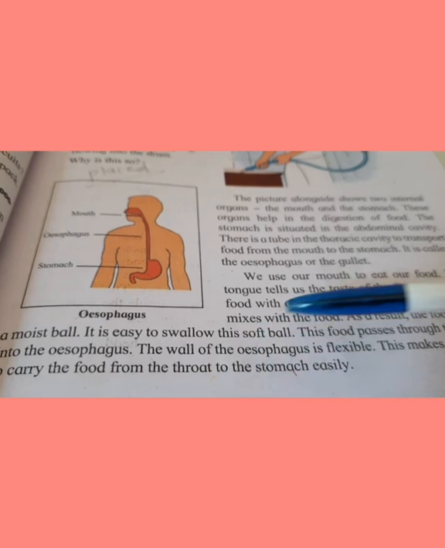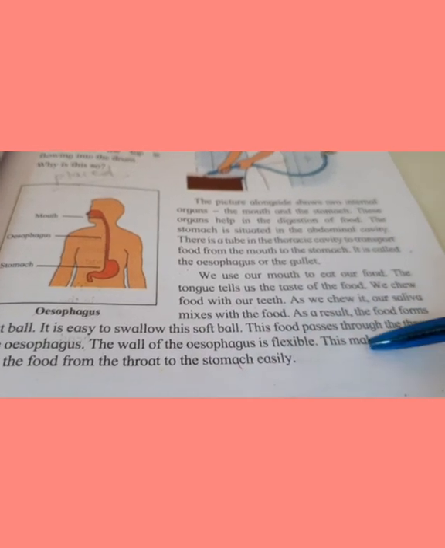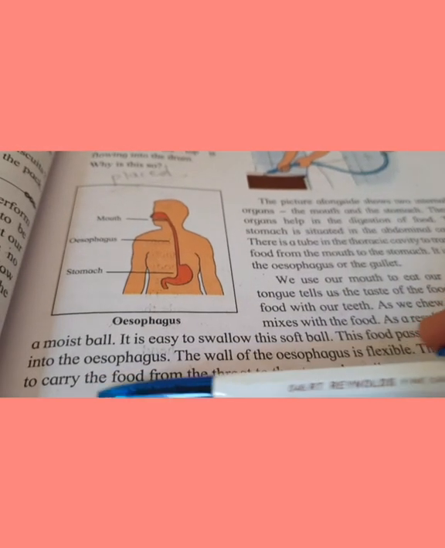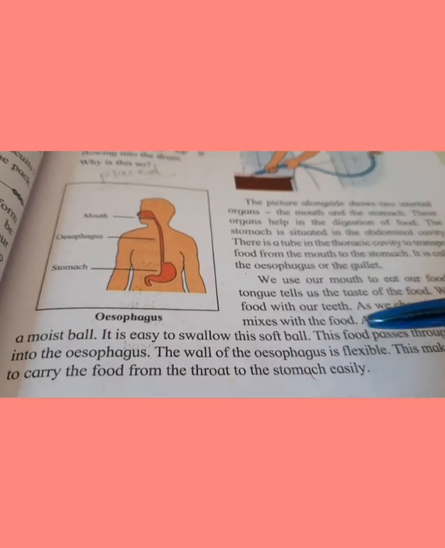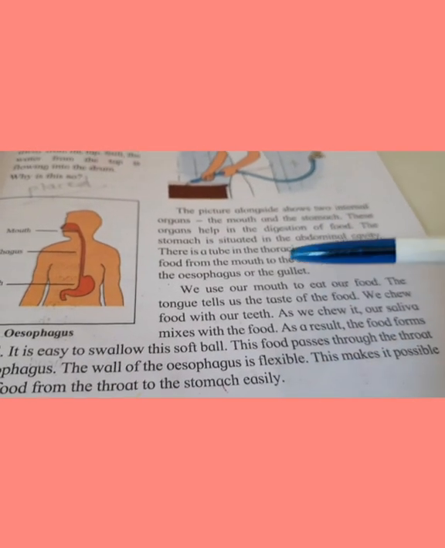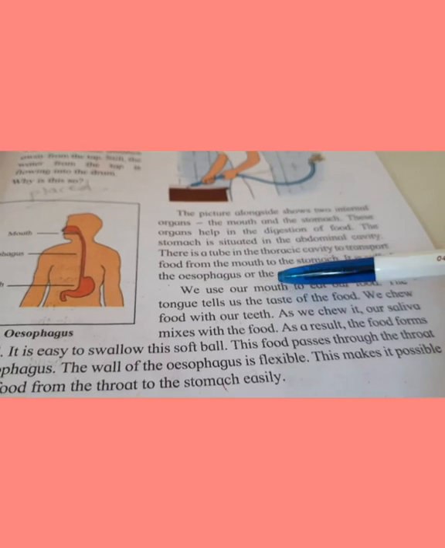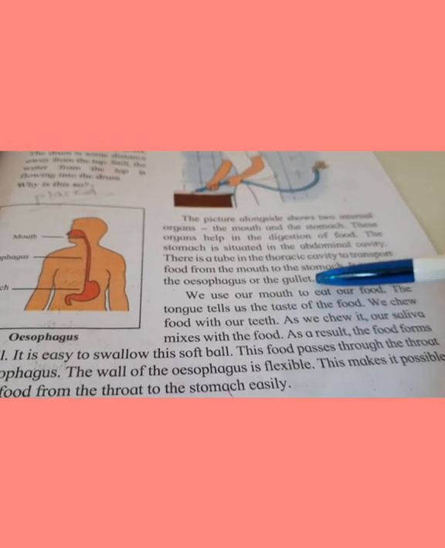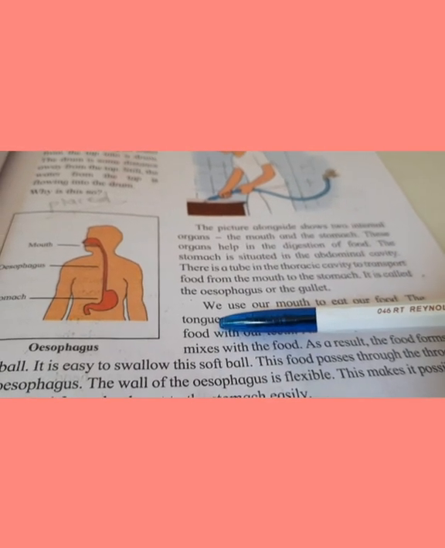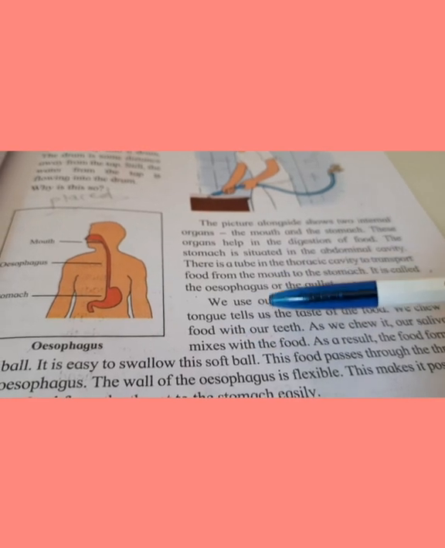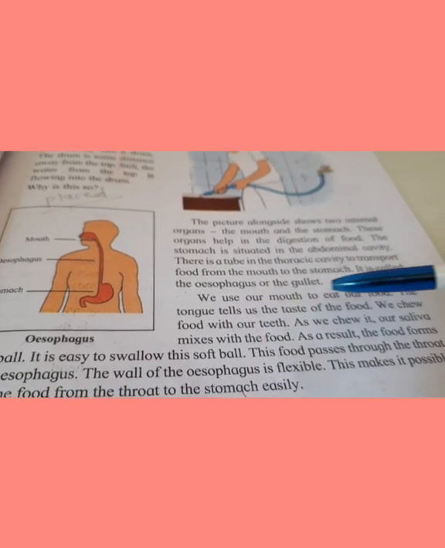The wall of the esophagus is flexible, and this makes it possible to carry the food from the throat to the stomach easily. So as we learned here, we use our mouth to eat food, and we know that the tongue is a sensory organ which tells us the taste, right?